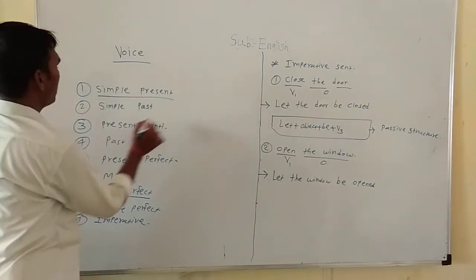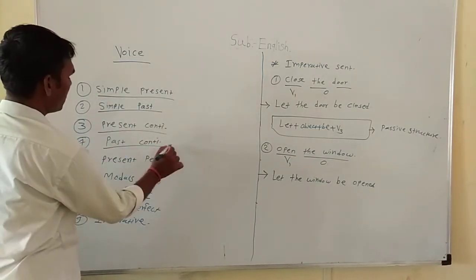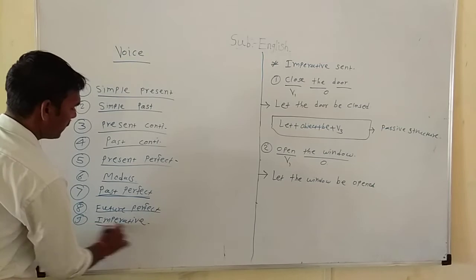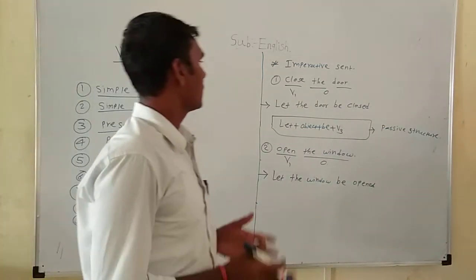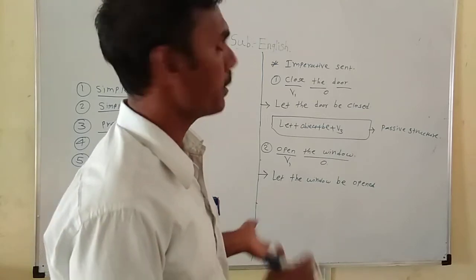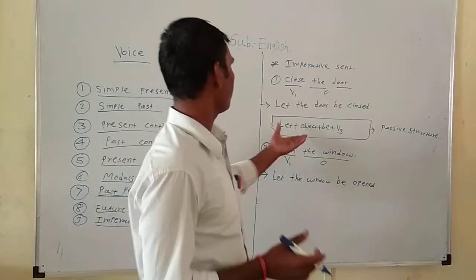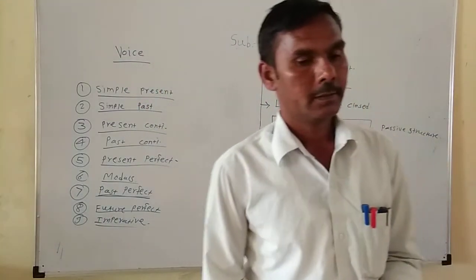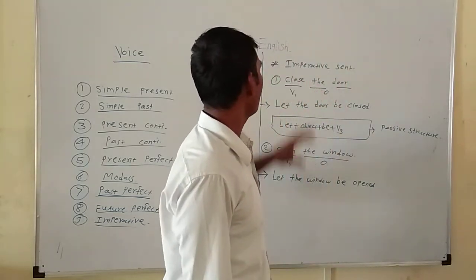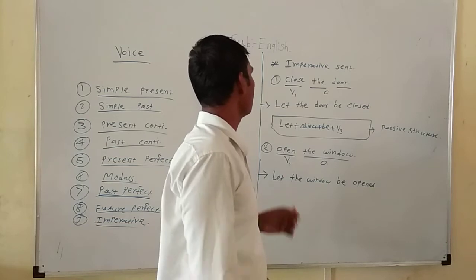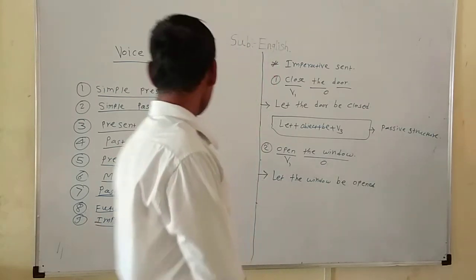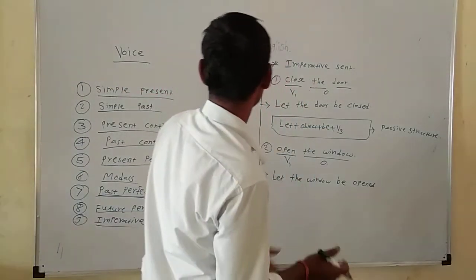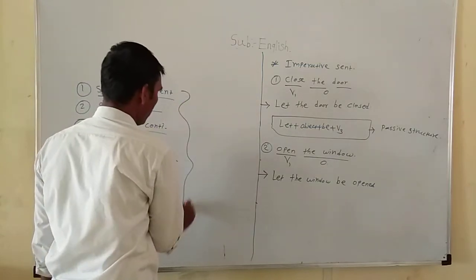Those sentences in simple present tense, simple past tense, present continuous tense, past continuous tense, present perfect tense, modals, past perfect tense, future perfect tense, and imperative, we learned how to convert them into passive voice with the help of the structure.